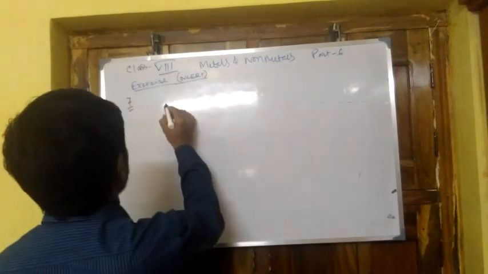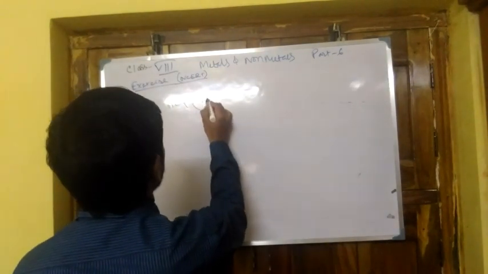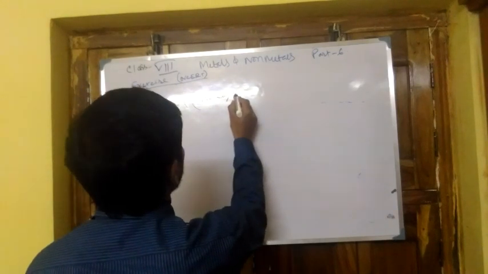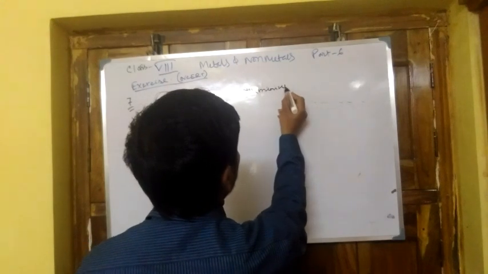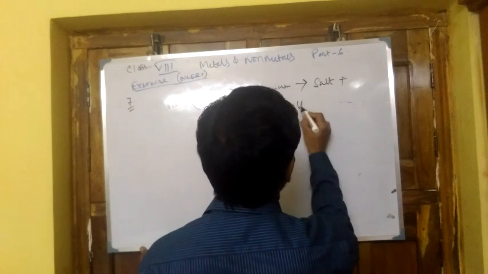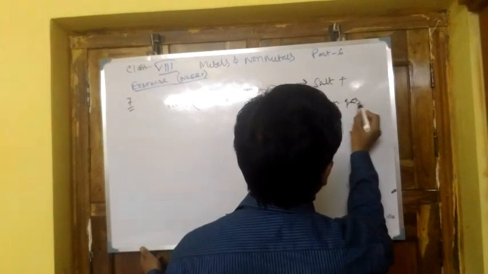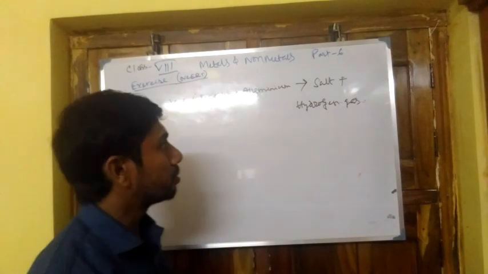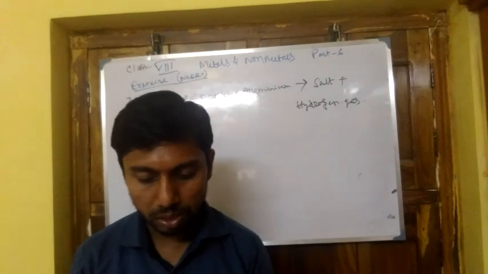So here, the acid from the lemon pickle plus aluminium forming salt plus hydrogen gas, and as the food gets damaged by the production of hydrogen gas, we cannot use an aluminium utensil.